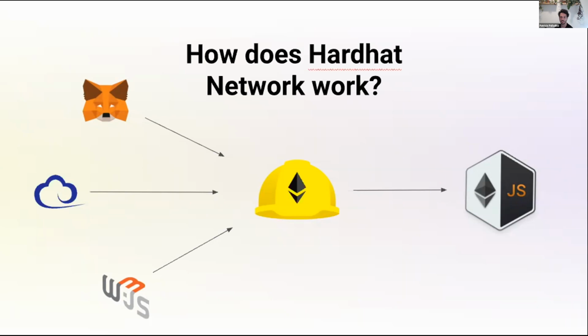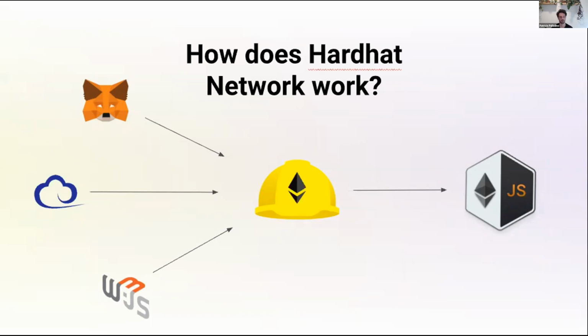So instead of communicating things to a network, Hardhat Network resolves everything locally. And what this means is that if you send a transaction, we don't forward it to a network of different nodes, but just create a local block in our own blockchain and keep it for ourselves.